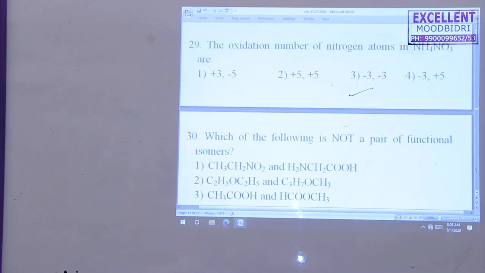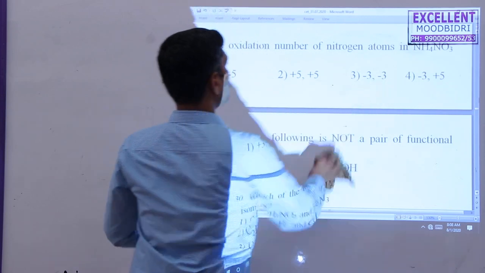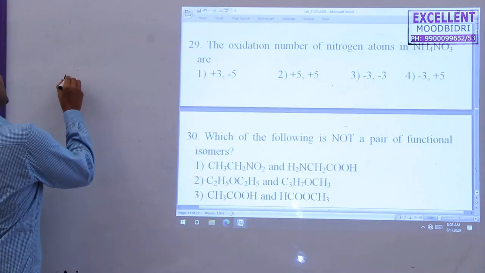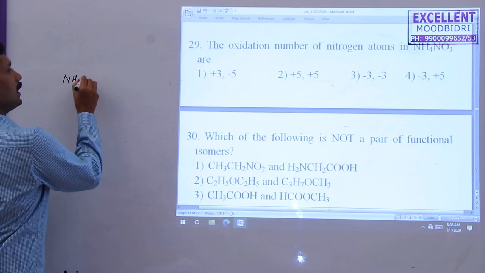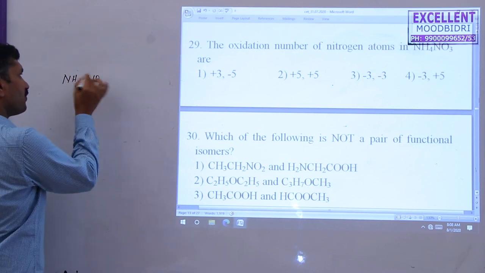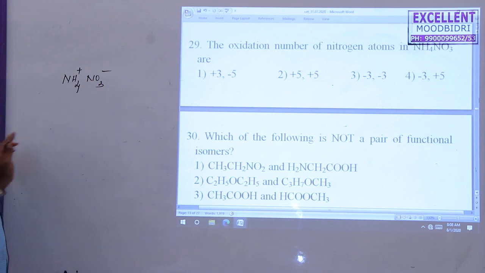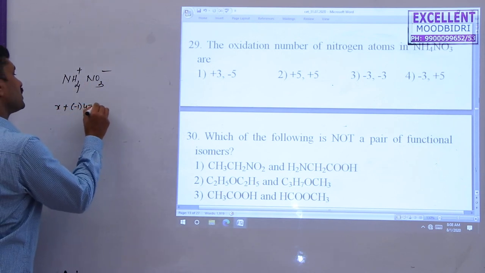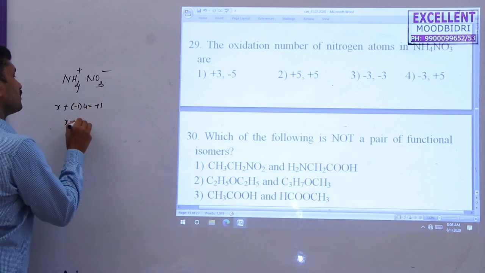Next one: the oxidation number of the nitrogen atom in NH4NO3. It's a direct question. NH4NO3, you have to find it separately, as NH4 plus and NO3 minus. In NH4 plus, nitrogen x plus minus 1 into 4 is equal to plus 1, so x is equal to minus 3.